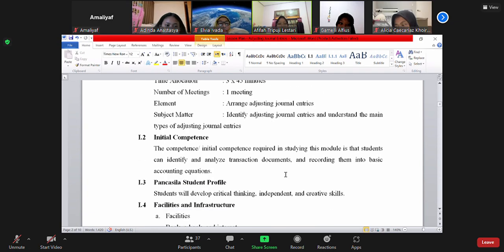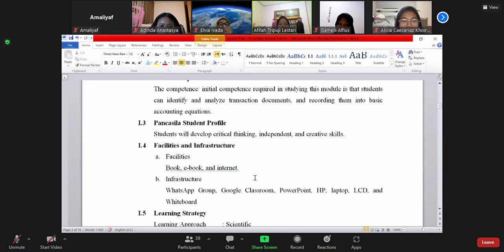And the second part is initial competence. The initial competence required in studying this module is that students can identify and analyze transaction documents and record them into the basic accounting equation. And the third is the Pancasila student profile. Students will develop critical thinking, independent, and creative skills.